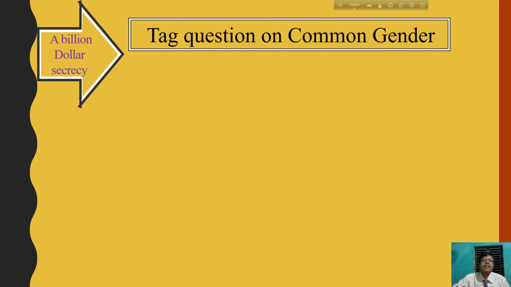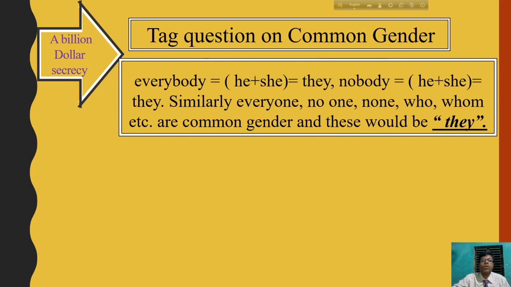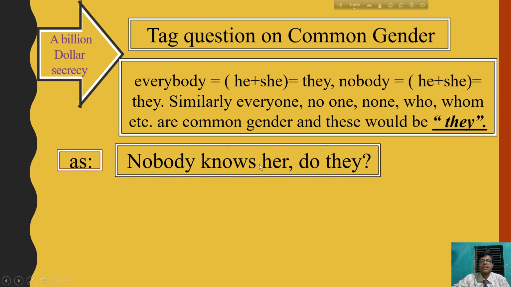Here is a secrecy: tag questions on common gender. I think it is a problem because most of the students, even some teachers, cannot make clear to the students why the statement is so. Suppose nobody knows her.